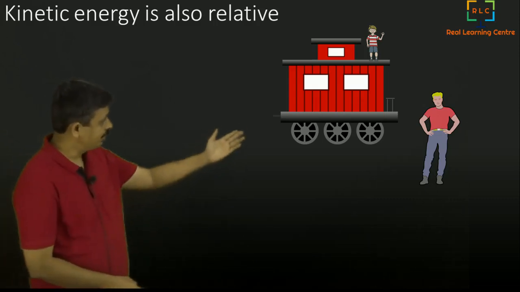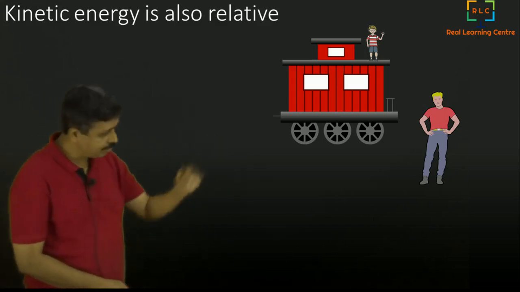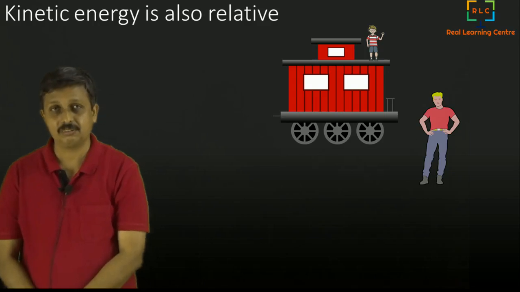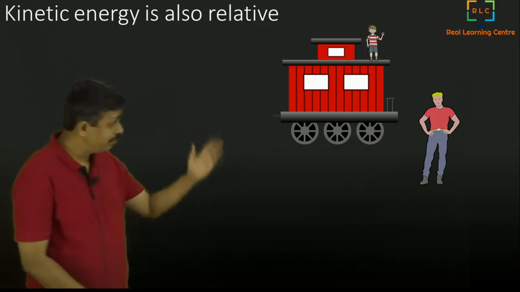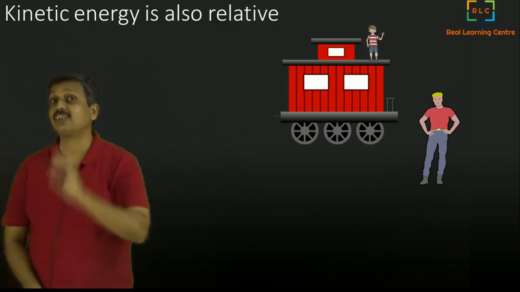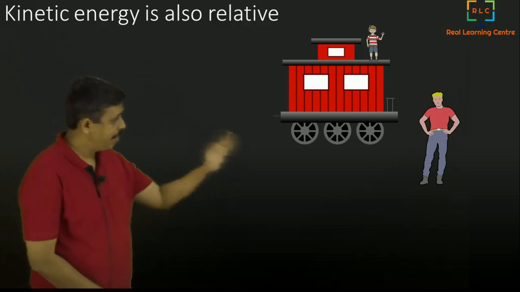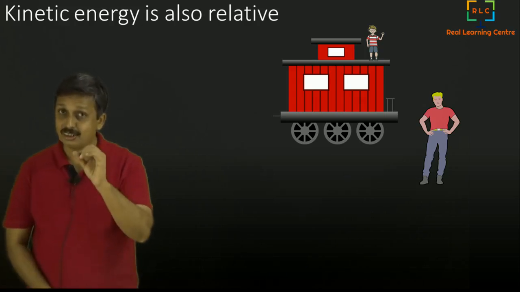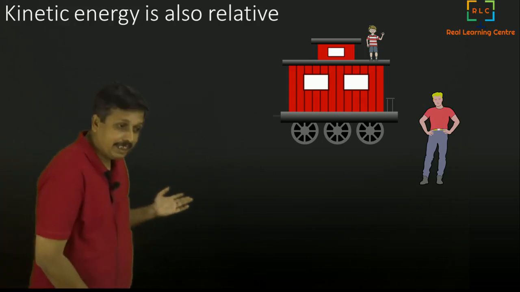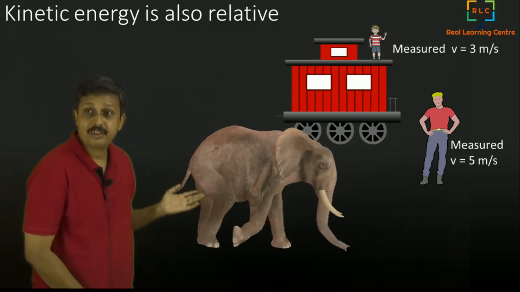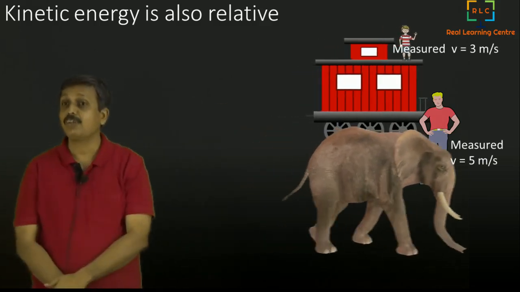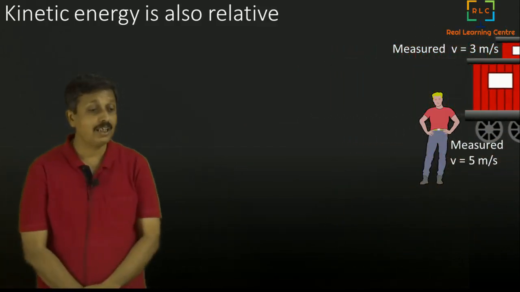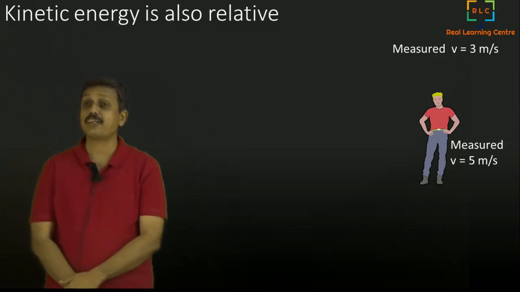Here is a boy standing on a trolley and a man standing on the road. Both of them are watching something. The boy on the trolley is moving with a certain velocity, and the man on the road is standstill. They both measure the velocity of this elephant which starts walking. The boy measures the velocity of the elephant as 3 meters per second, and the man measures the velocity of the elephant as 5 meters per second.